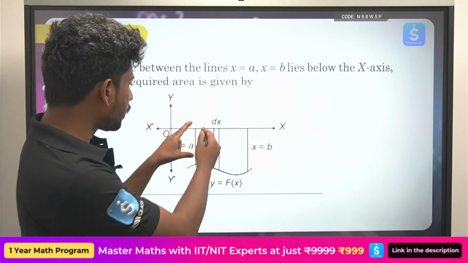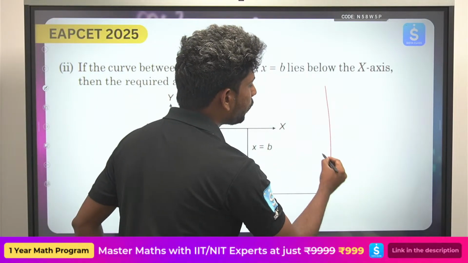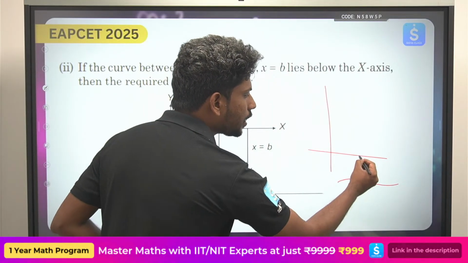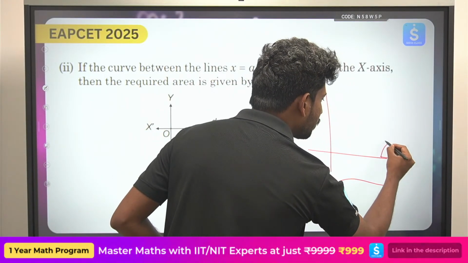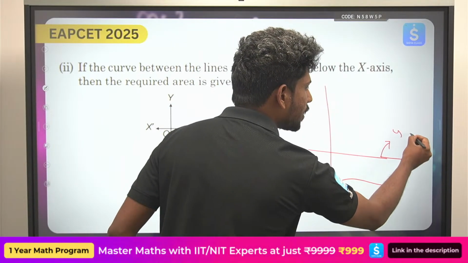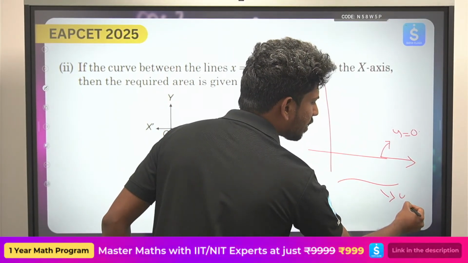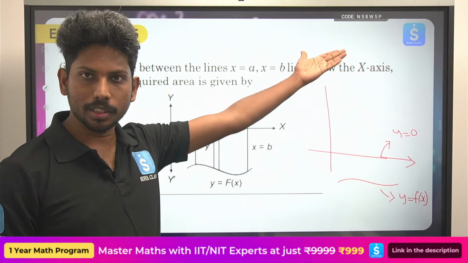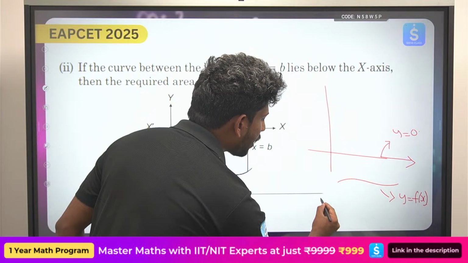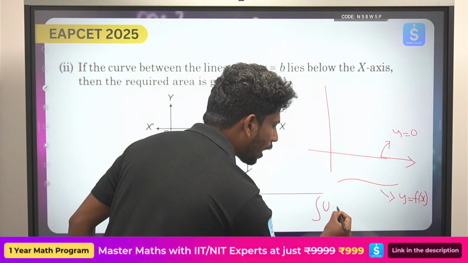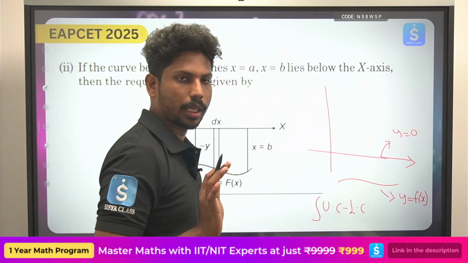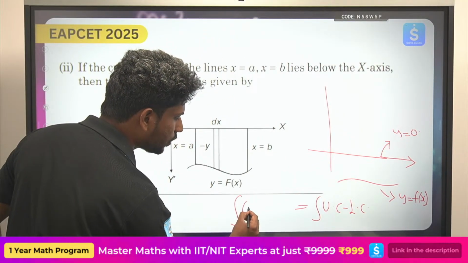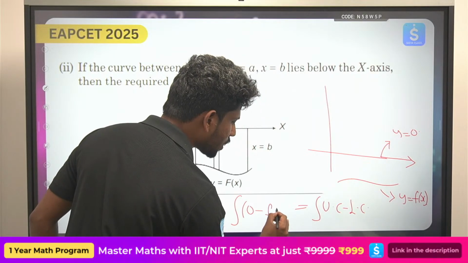Okay, so look here, now if you see area between the curves, here I have the graph under the x-axis. What is the upper curve here? If you try to see, this x-axis is the upper curve where y is equal to 0, and what is the lower curve? This is something like y is equal to f of x. So we need to identify where the graph is, above or below. So accordingly, what will be our whole philosophy? Always remember, upper curve minus lower curve, this is the whole thing. So accordingly, what is my upper curve? The upper curve is nothing but y equals 0, minus the lower curve, which is y equals f of x.